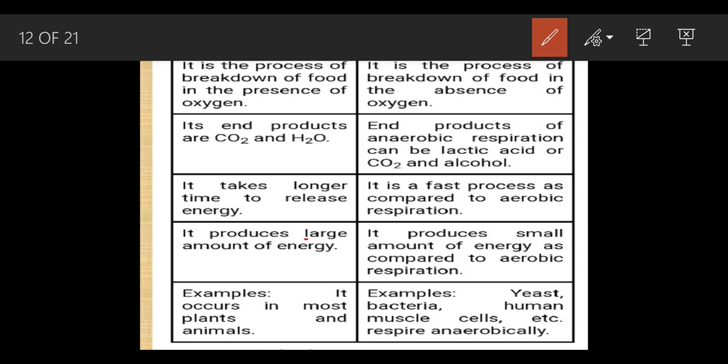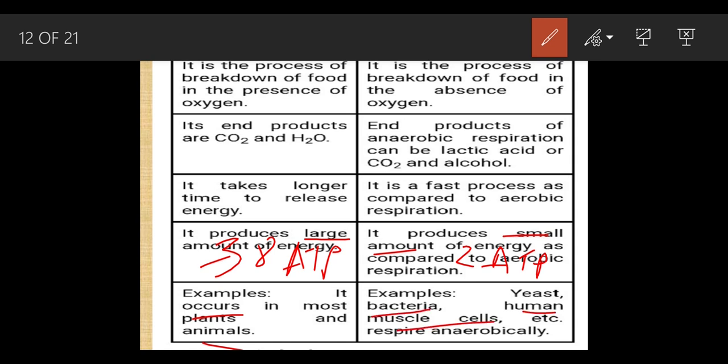Aerobic respiration produces a large amount of energy. How much energy? 38 ATP. Anaerobic respiration releases a small amount of energy. How much? 2 ATP. Where does this 38 ATP occur? It occurs in plants and animals, both cases. But where can anaerobic respiration occur? Inside the bacteria, inside the human muscles.